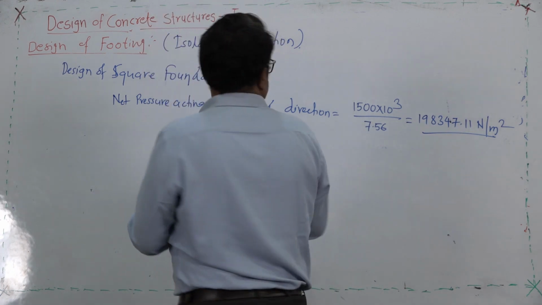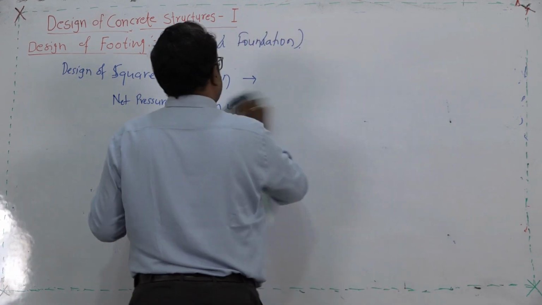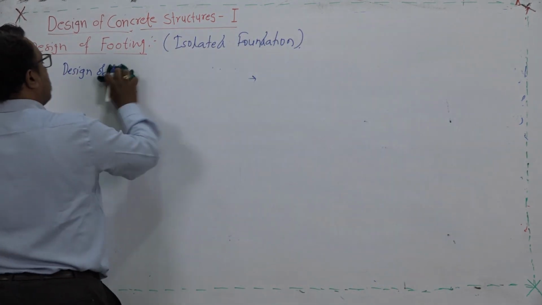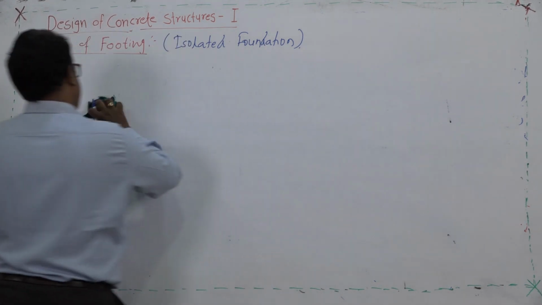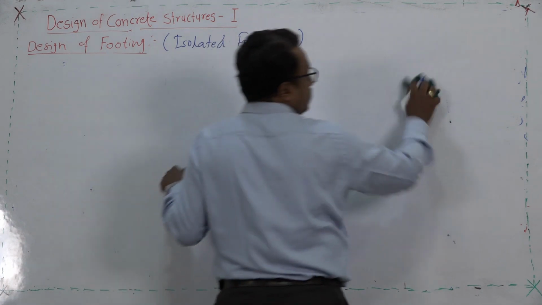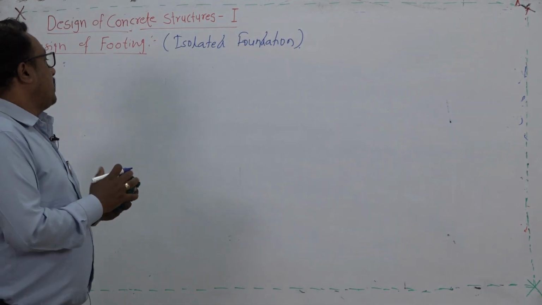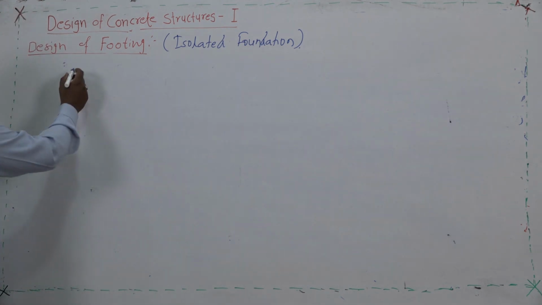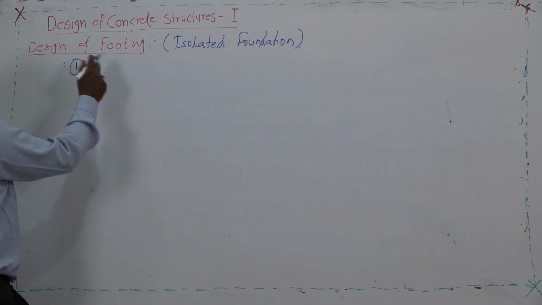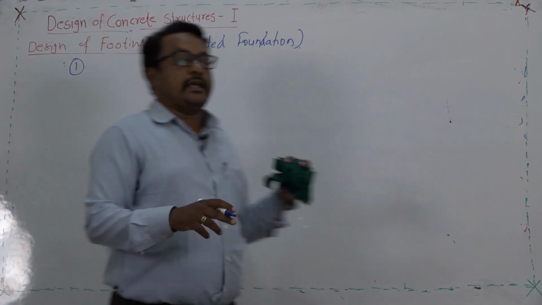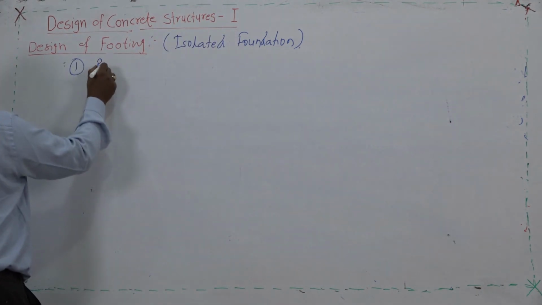So, there are two criteria for footing design. In case of footing design, the important part we are going to design is obviously the depth of footing. So, that is the required entity. For that there are two criteria. The first one is the bending moment criteria and the second one is the punching shear criteria. Let us try to consider the punching shear criteria first.